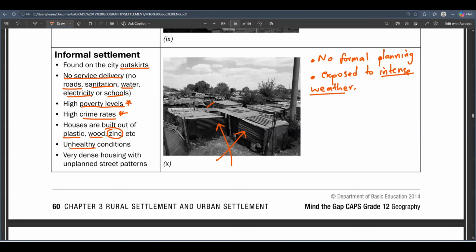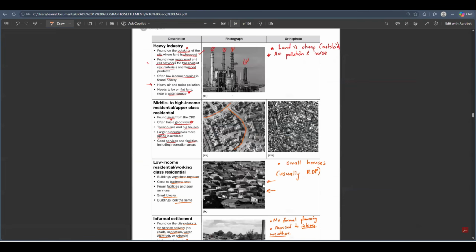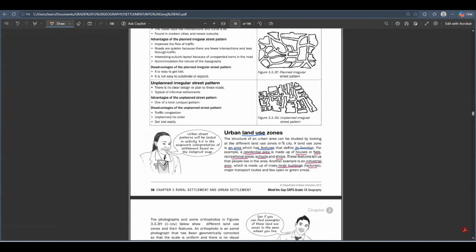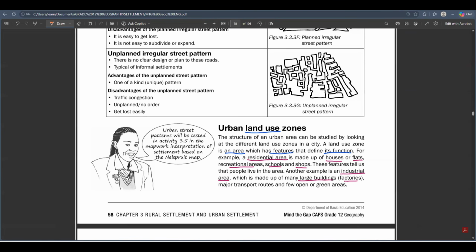So unhealthy conditions. And then the housing is very dense, as I've already told you guys. And then the street patterns are completely unplanned. Remember when I explained to you guys about street patterns in the previous two sessions, I told you of the unplanned irregular street pattern. I told you that this is a street pattern usually for the informal settlements. An unplanned irregular street pattern.